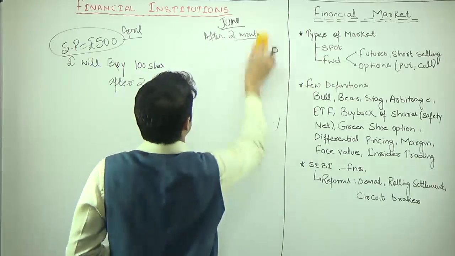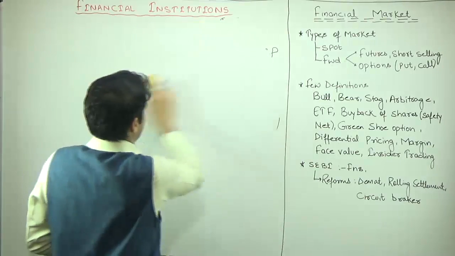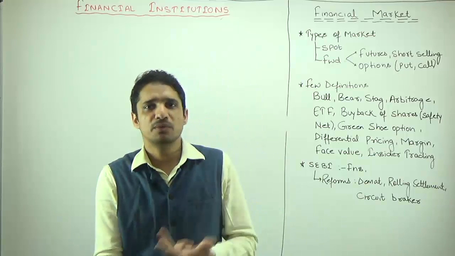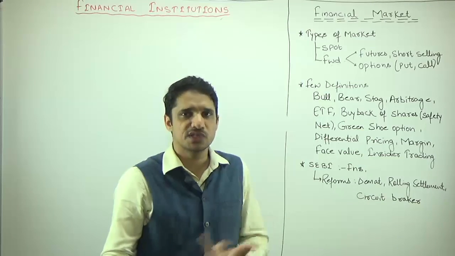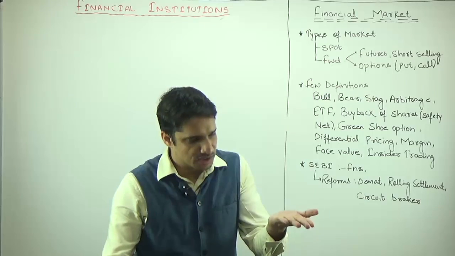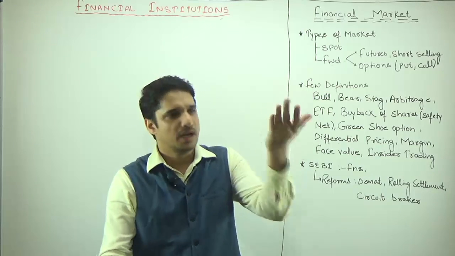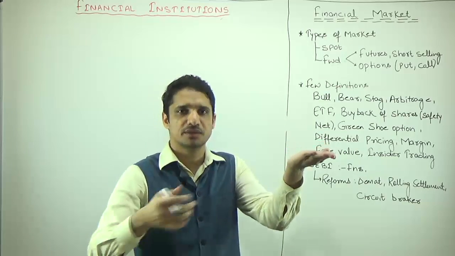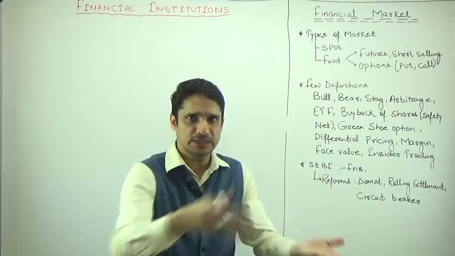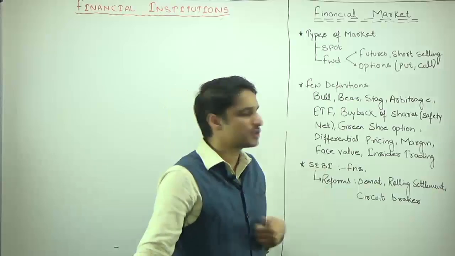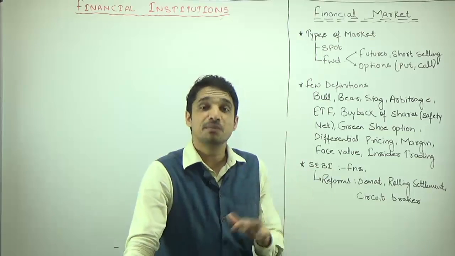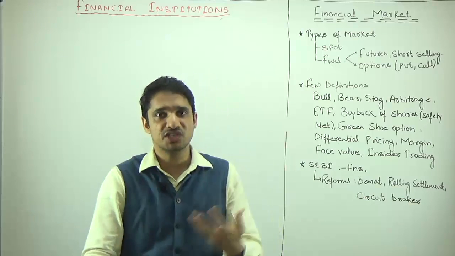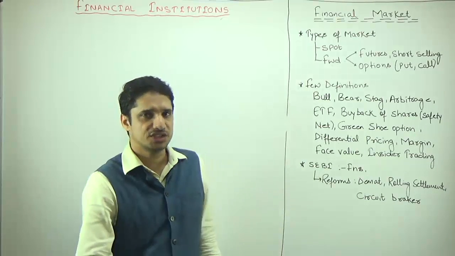Then we have a few definitions which are related to the share market. So the first definition is bull. Bull means it is a person or an investor who thinks that the shares or the share market is going to go up, and when you are speculating the share prices are going to go up, then you will purchase in bulk so that in future you can sell it. So bull is a person who purchases in bulk, and bullish market. So bullish is a condition in which there is a lot of buying in the share market.